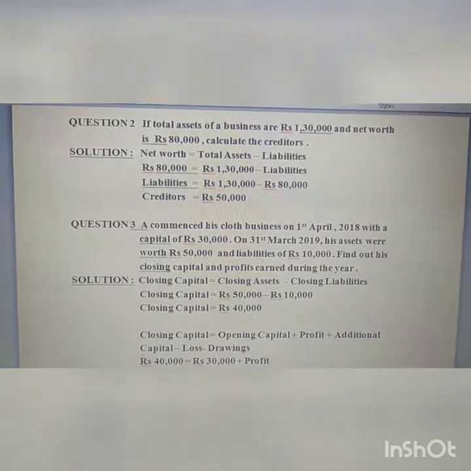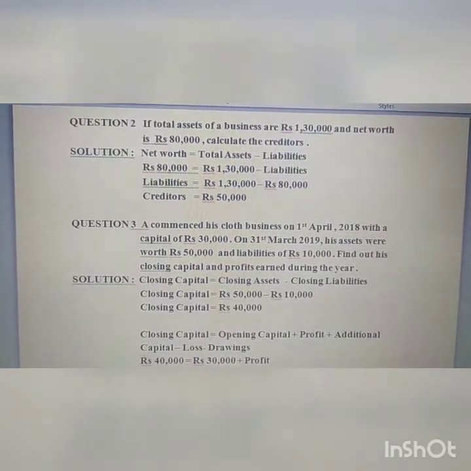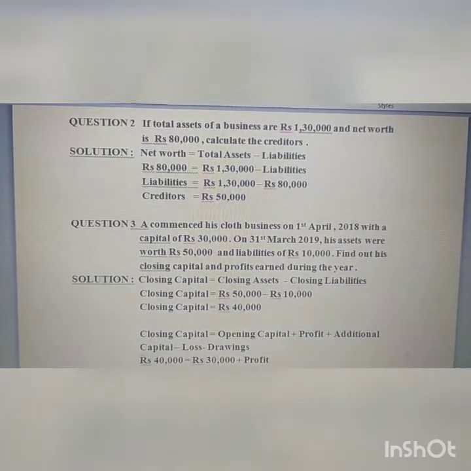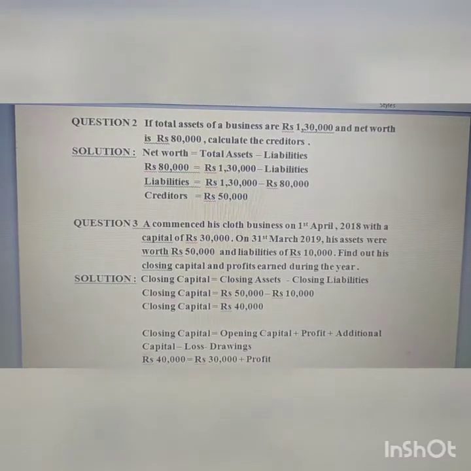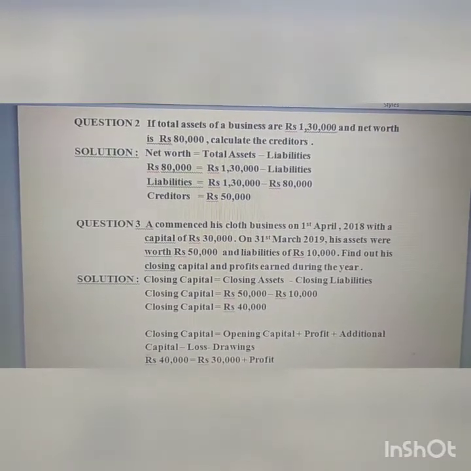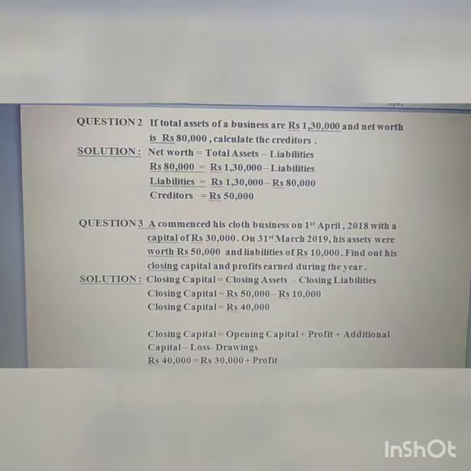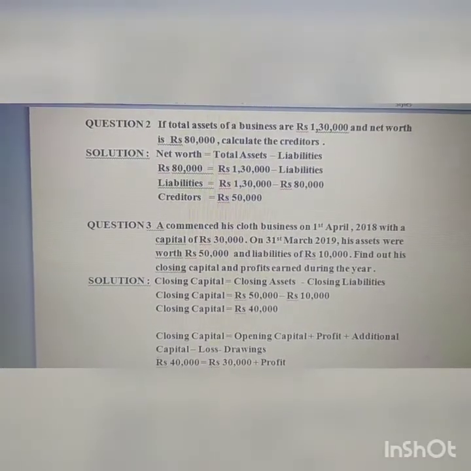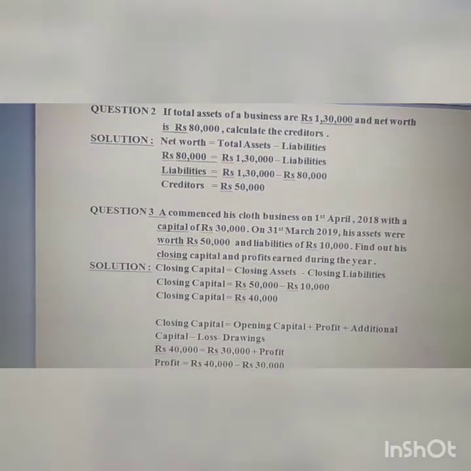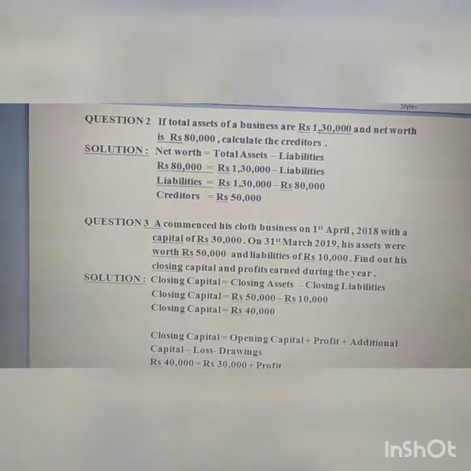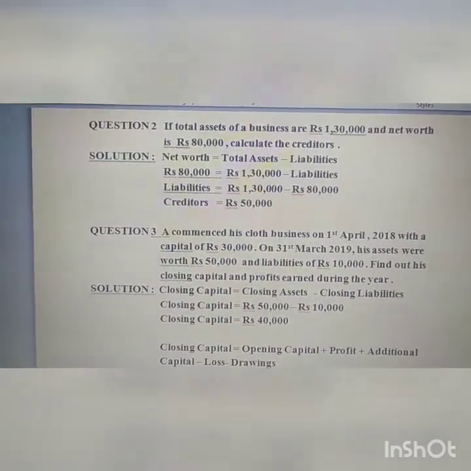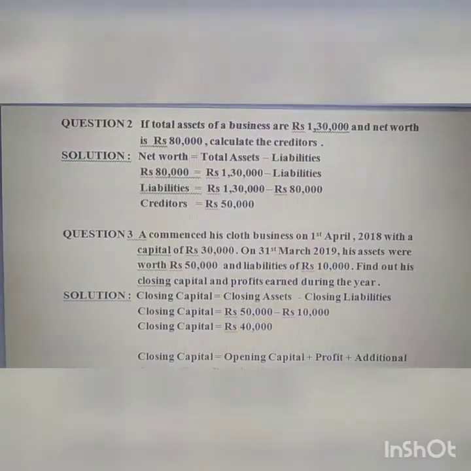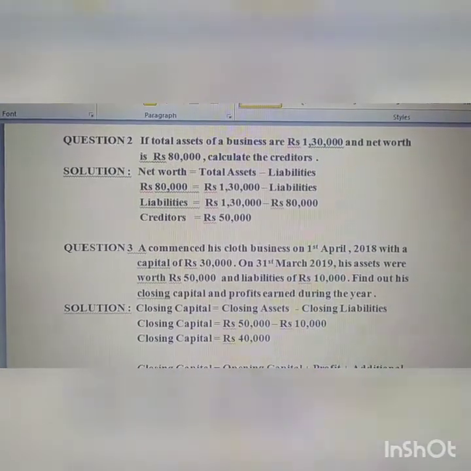Now question number 2. If total assets of a business are rupees 1,30,000 and net worth is rupees 80,000, calculate the creditors. Formula of net worth is total assets minus liabilities, that is capital only. In this question we have net worth of rupees 80,000. Total assets is given 1,30,000.